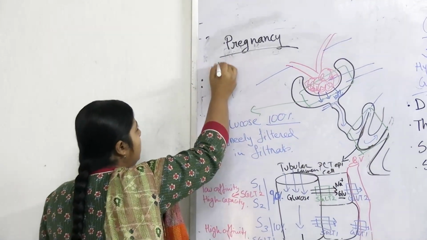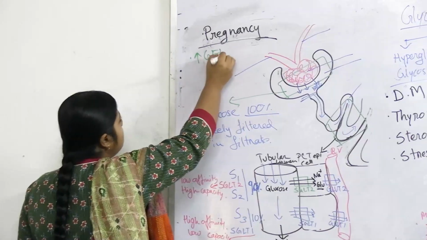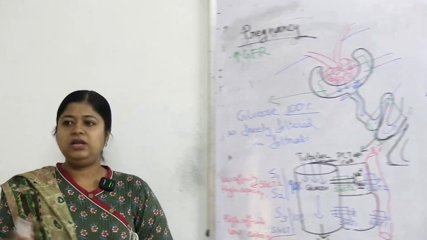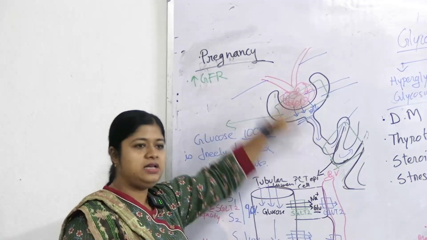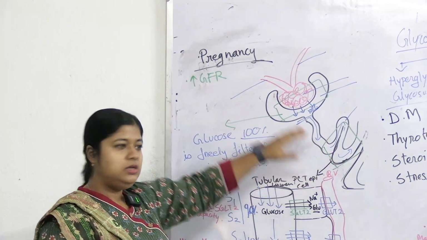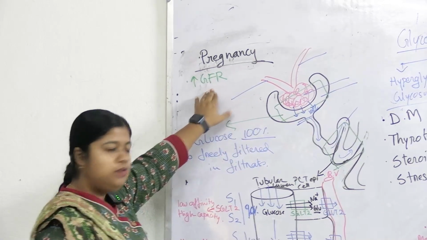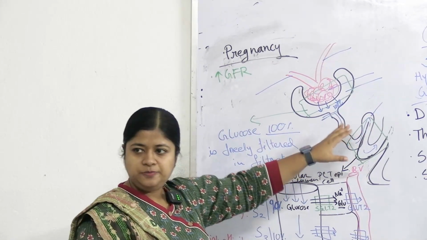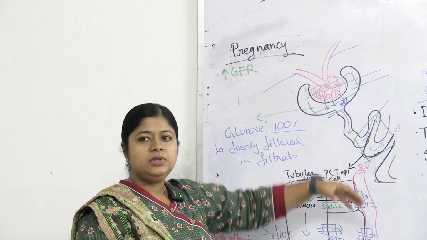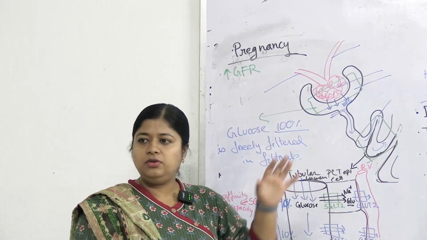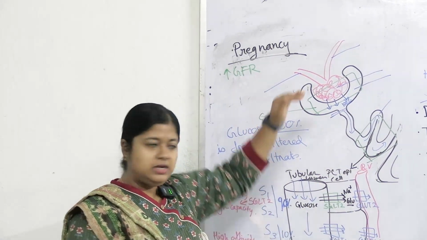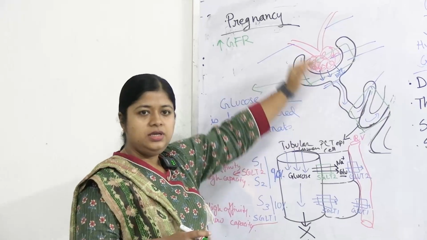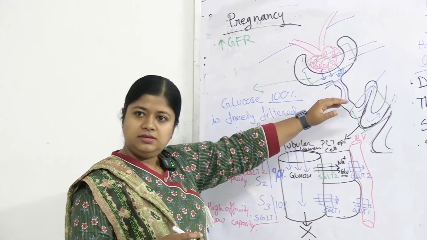Why? Here GFR is increased, glomerular filtration rate is increased. So excess amount of filtrate is coming down per minute. That will lead to increased amount of glucose per minute. The coming load of glucose is increased, right?